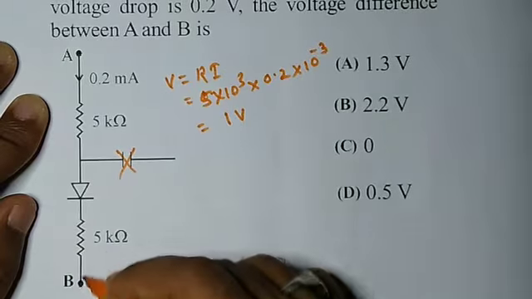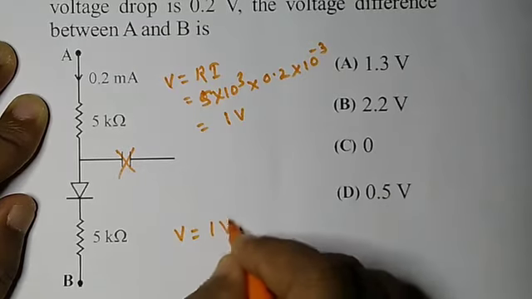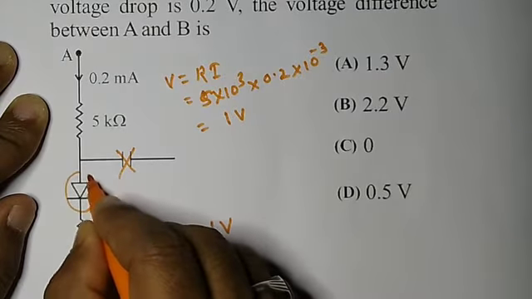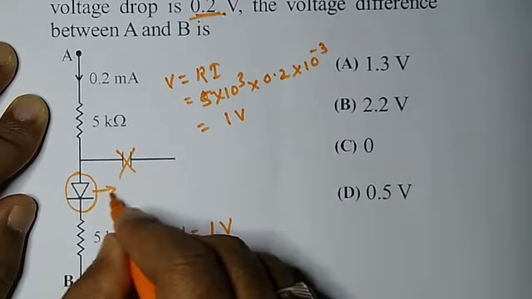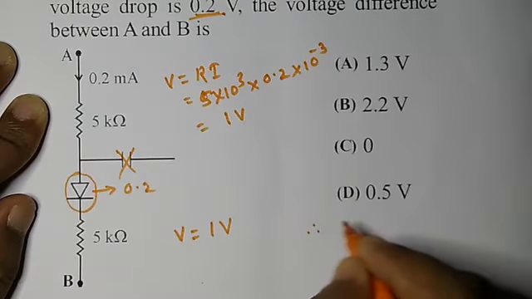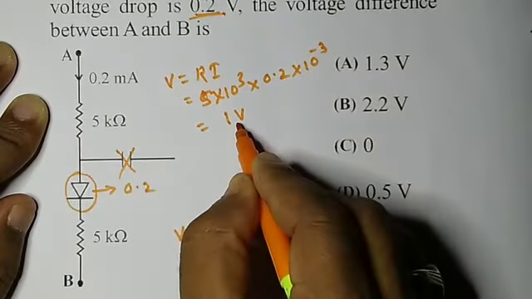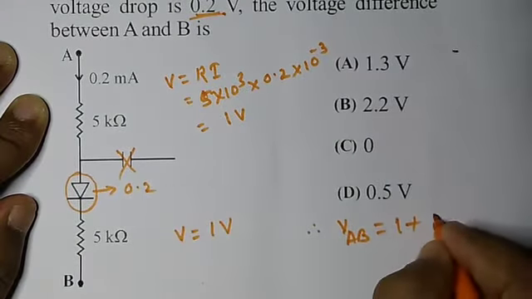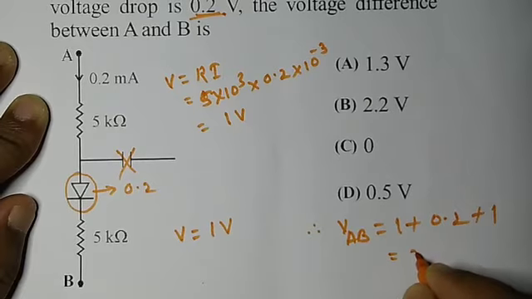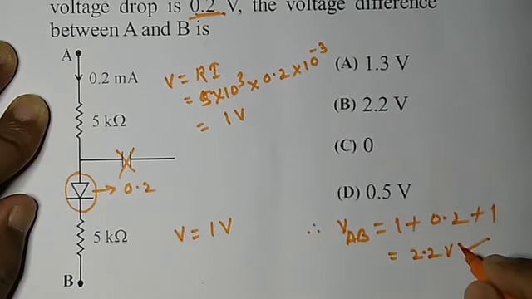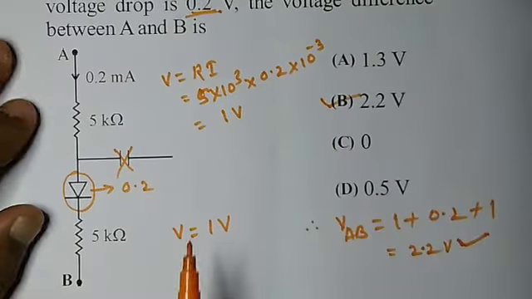Similarly, the same current is passing here also. So at this point also the potential will be the same, that is 1 volt. And across this diode he has given 0.2 volt. Therefore the total voltage drop across AB is 1 plus 0.2 plus 1 once again. Therefore 2.2 volt. So this much voltage is dropped across AB. Hence B option is correct.